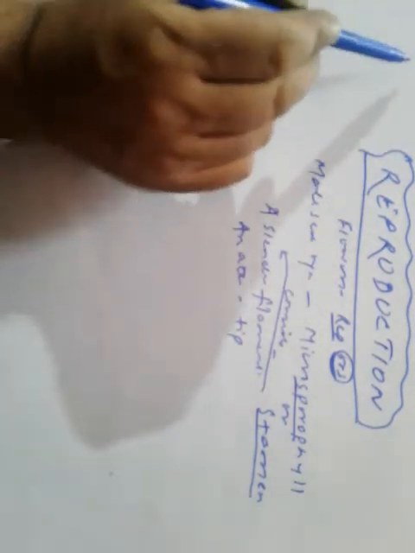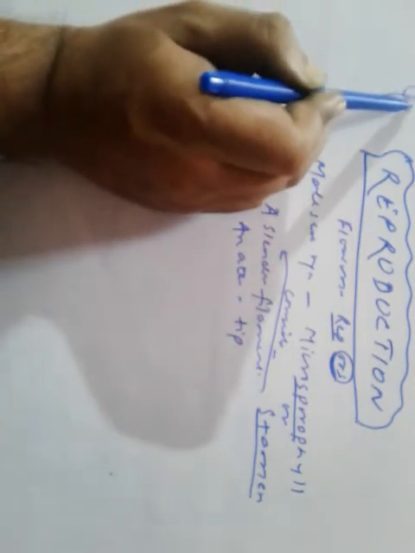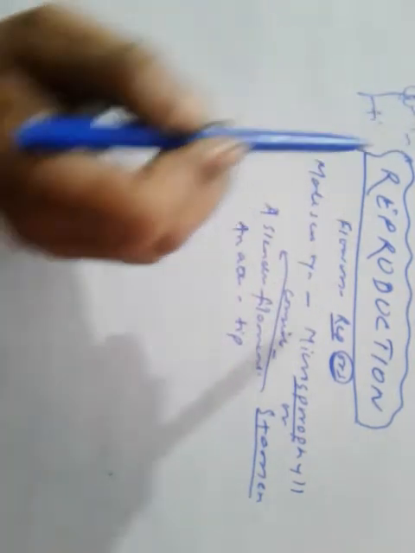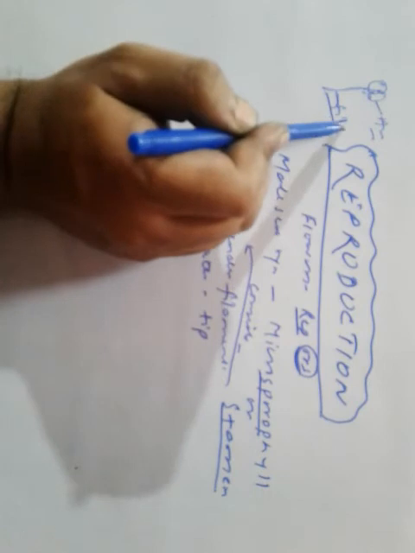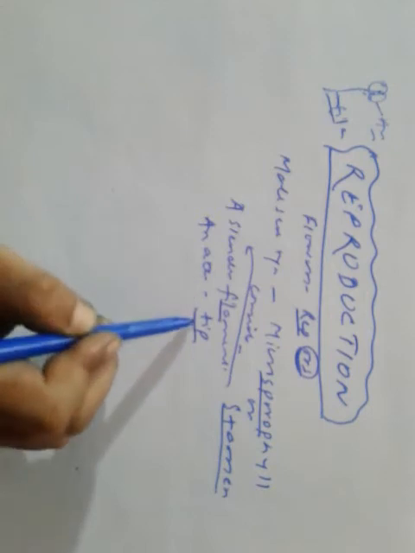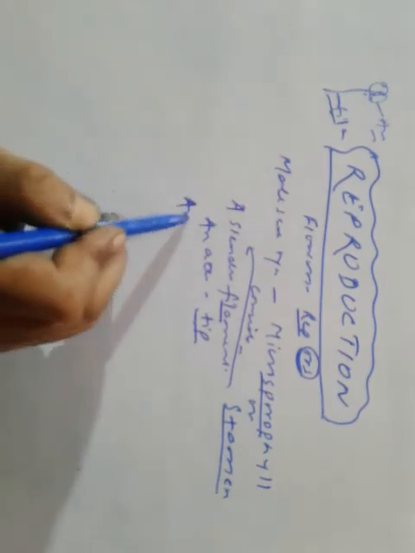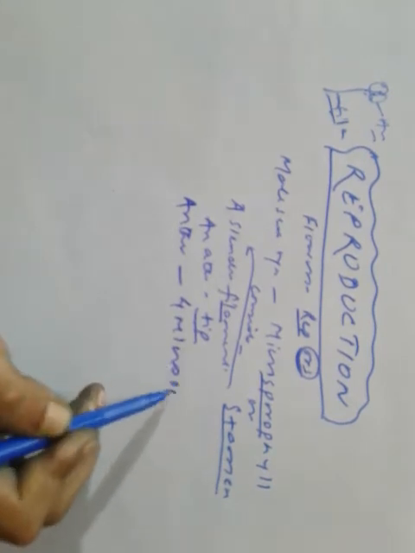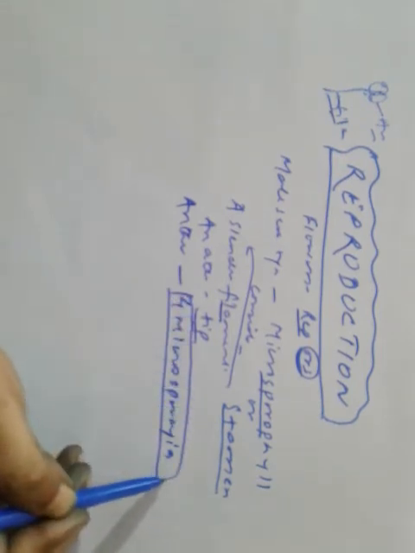If we take into account this figure, that's the symbol for this one. So this is the filament and this is the anther. A slender filament and an anther at the tip. The stamen contains those. And an anther contains 4 microsporangia. How many microsporangia? It contains 4 microsporangia.